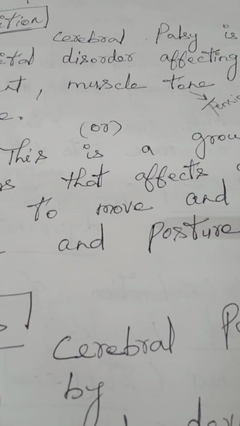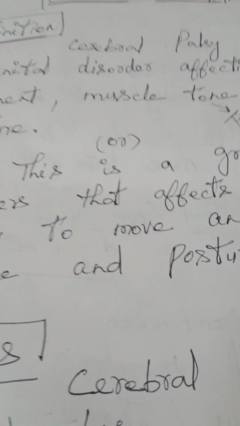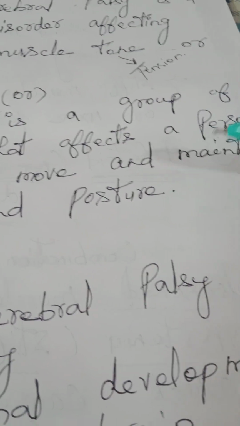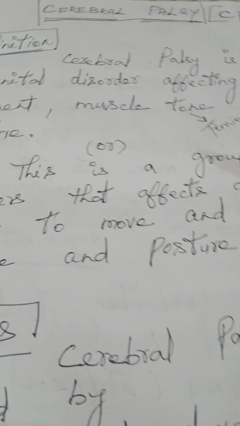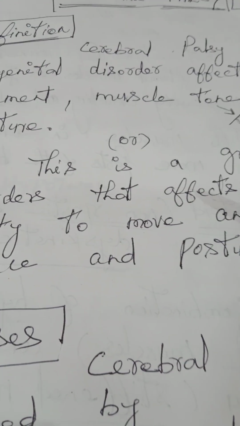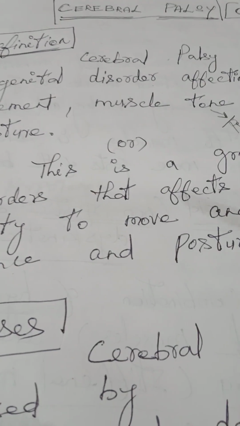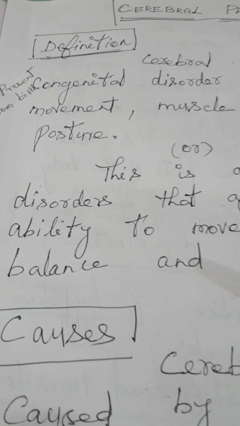In another way, we can define cerebral palsy. This is a group of disorders that affects a person's ability to move and maintain balance and posture. So what is cerebral palsy? It is a congenital disorder that affects the person's movement, muscle tone and posture, and balance.